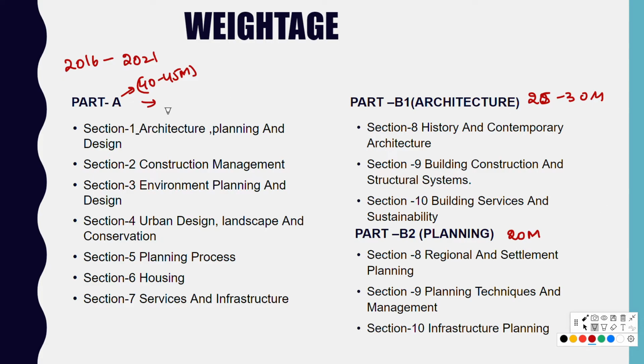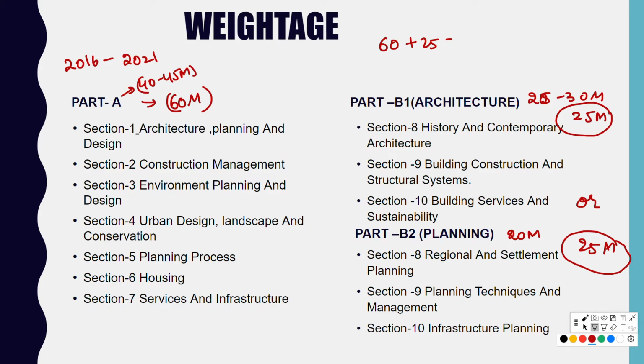So we'll have compulsory 60 marks of questions from part A, and 25 marks of questions from architecture, or 25 marks of questions from planning. You need to choose either one. So a total of 60 plus 25, 85 marks of questions out of 100. 15 marks of questions will be from general aptitude.